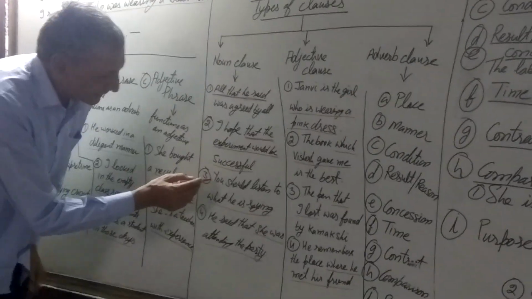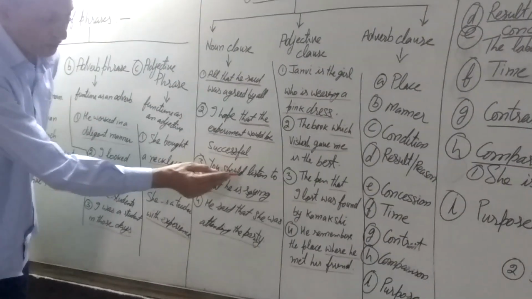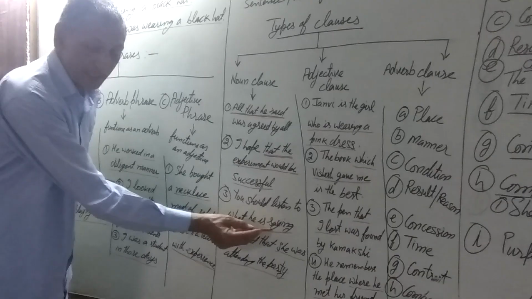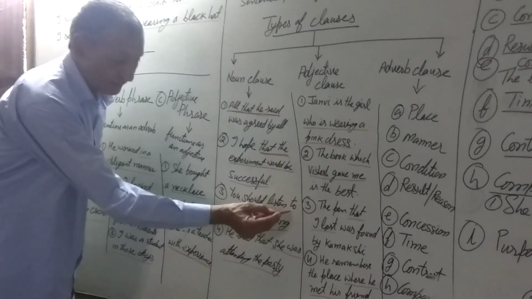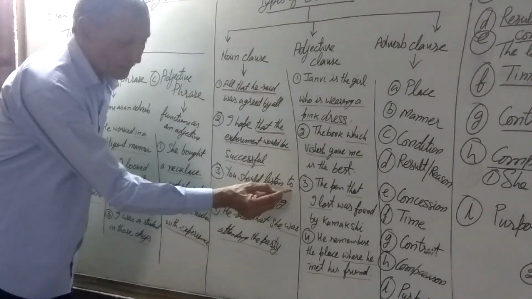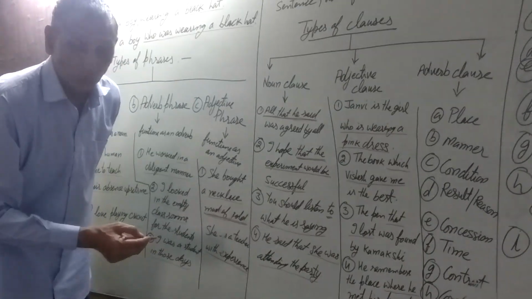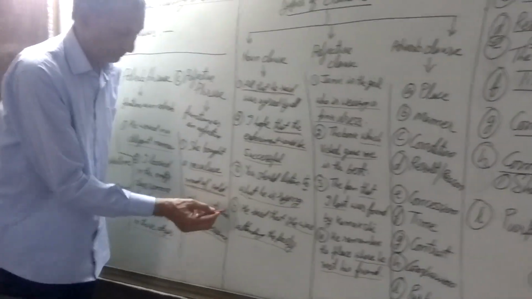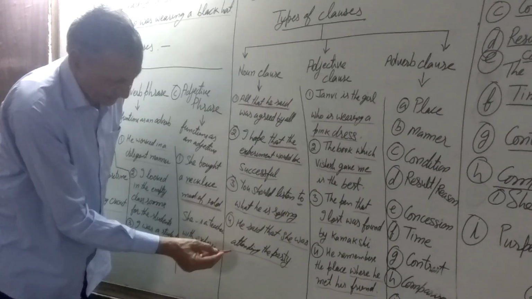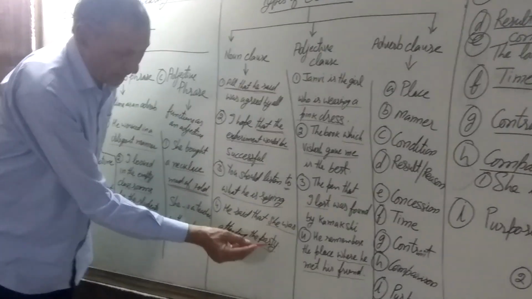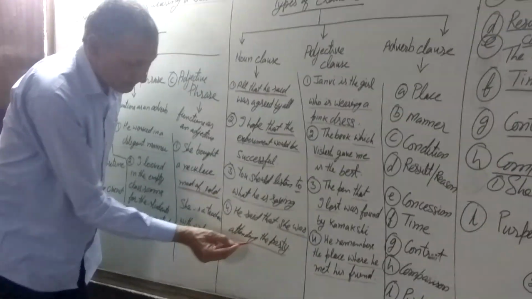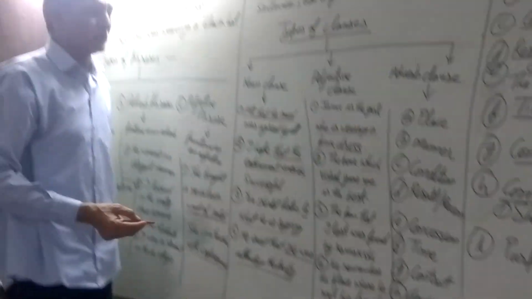Now look at this sentence. You should listen to what he is saying. What he is saying, again, it is object to this preposition to. Again, he said that she was attending the party. She was attending the party is the noun clause.